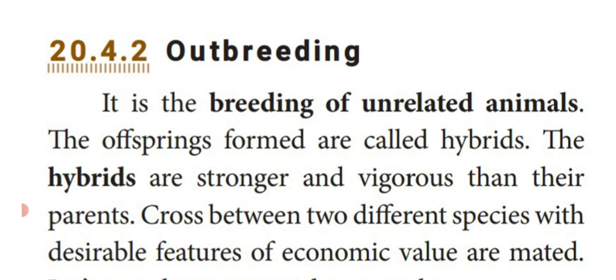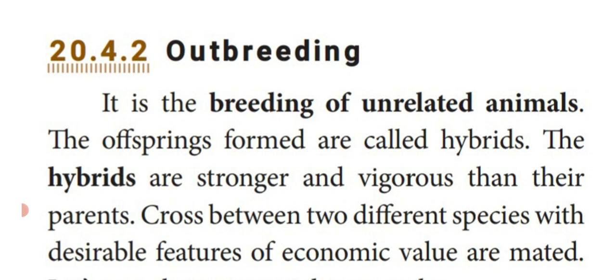Next one, outbreeding. It is the breeding of unrelated animals. See the difference between inbreeding and outbreeding. In the inbreeding method we selected very closely related animals of the same breed, isn't it? But here in outbreeding we are selecting and crossing or breeding unrelated animals.